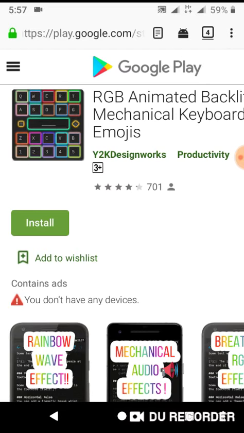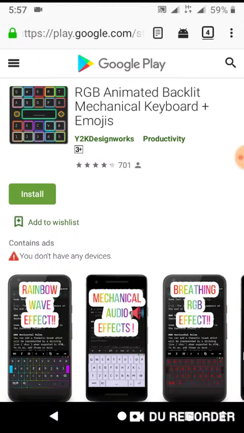After clicking on this installation button, your Gmail account will appear. You can enter your email and password, and accordingly the process will run and it will be installed automatically.